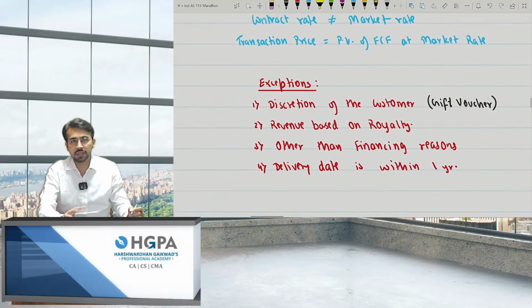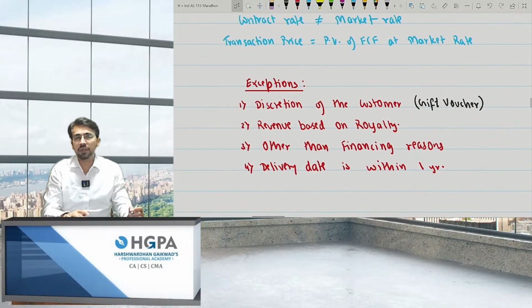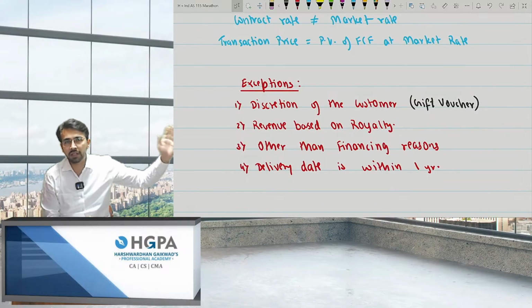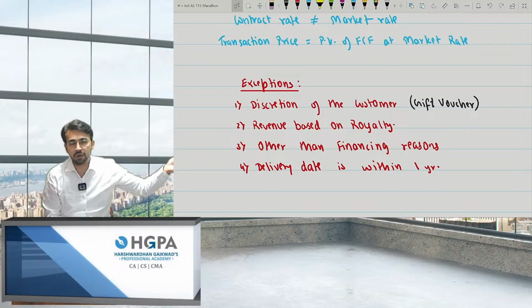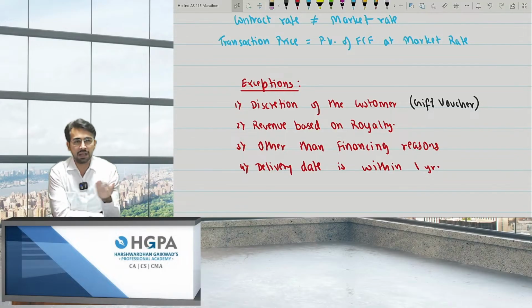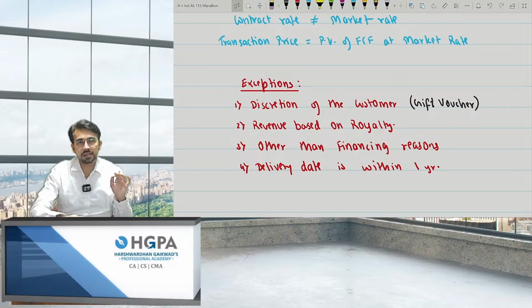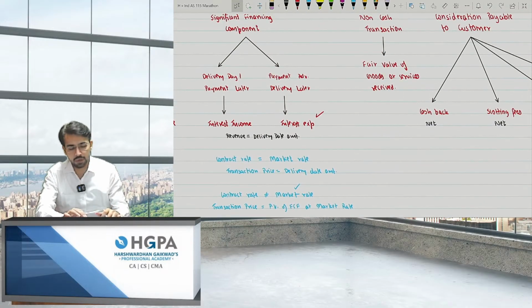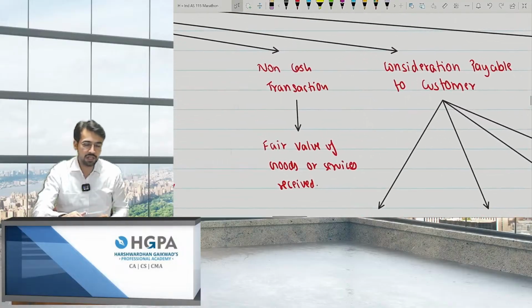There are a few exceptions, 4 exceptions. First is discretion of the customer. It is the gift voucher. I give you the gift voucher. It will depend upon you whether to consider the gift voucher right now or after 1 month or 2 months, right? Second is revenue based on royalty. I'll not be able to calculate the amount right now. Third is other than financing. I don't have trust on you. Give me the advance right now, right? So it was other than significant financing. And delivery date is within 1 year. So every IND AS says if the delivery is within 1 year, there will be no discounting, right?